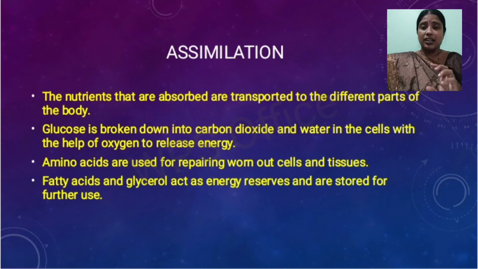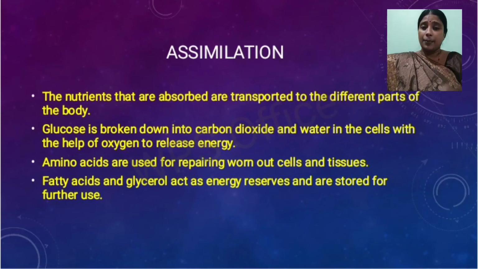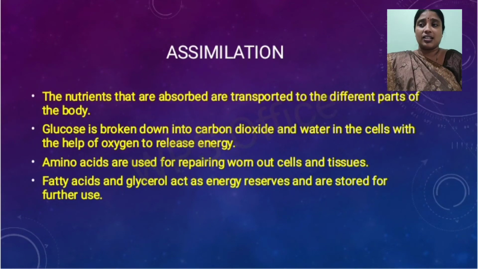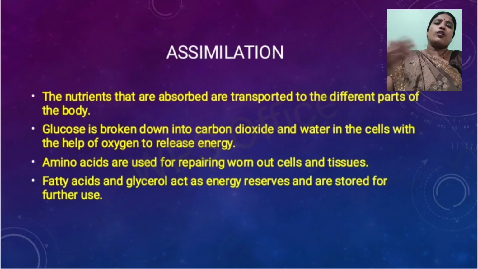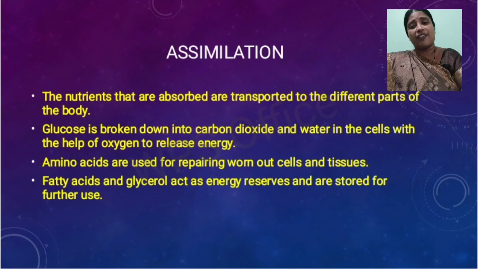Then, glucose is broken down into carbon dioxide and water in the cells, and this breakdown releases energy. Now amino acids, for what purpose are they used? These amino acids are used to repair the worn out cells and tissues. Then fatty acids and glycerol act as energy reserves and are stored for future use. When your body requires energy, then you can use the energy produced by fatty acids.